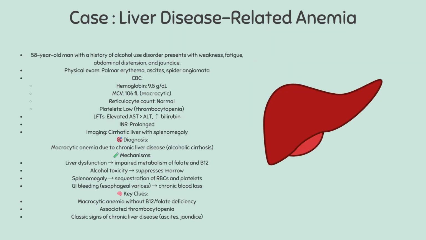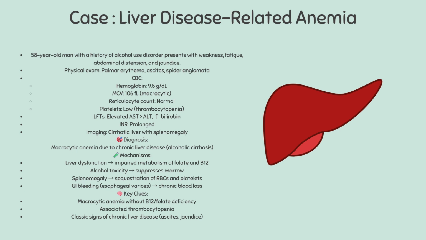Chronic liver disease often leads to anemia, but not from a single cause, rather, it's multifactorial. First, the liver is essential for processing nutrients like folate and vitamin B12, and when liver function declines, macrocytic anemia can develop. Second, alcohol toxicity directly suppresses bone marrow function, reducing red cell production. Third, in portal hypertension, the spleen enlarges and begins to sequester and destroy red blood cells and platelets, a condition known as hypersplenism. And finally, patients with liver disease often suffer from chronic gastrointestinal bleeding, such as from esophageal varices, which contributes to iron deficiency over time.